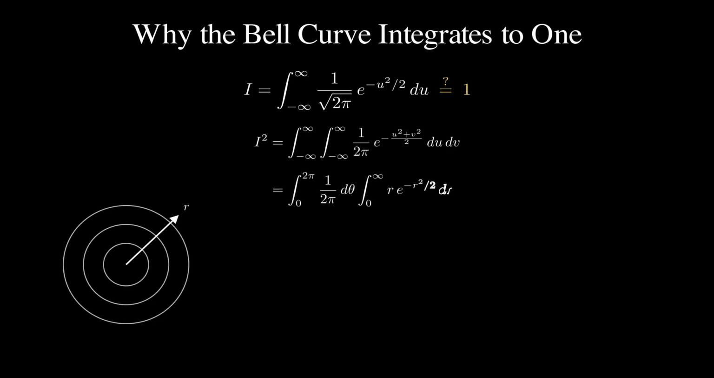The angle contributes a factor of 2 pi, and the radial integrand becomes r times e to the minus r squared over 2. That extra r is exactly the derivative the exponential was missing. The radial integral evaluates in one line, and I squared equals 1. Since I is non-negative, the area under the curve is exactly 1. The same normalization identity exploited once more delivers the moments. The mean is m, and the variance is sigma squared, so the parameters mean what we said they mean.